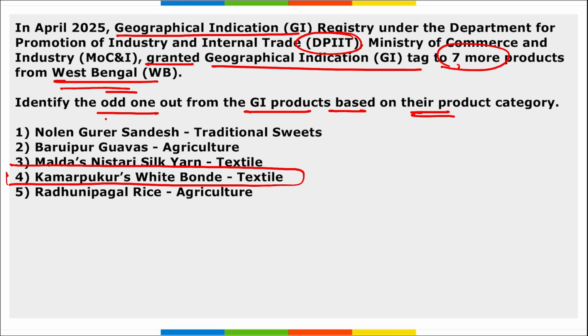Take a note of it. Based on their categories, Karampur's white bond is the odd one out, because this is not a textile. It is agriculture, or we can say a traditional sweet. It comes under the traditional sweets category.